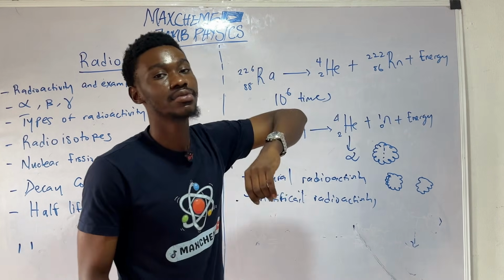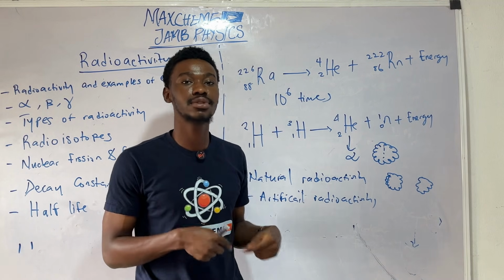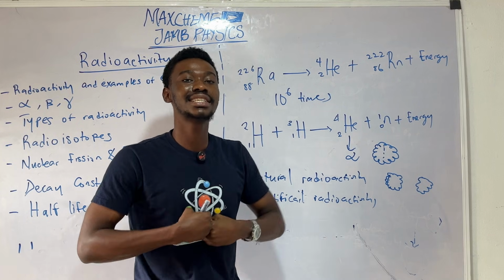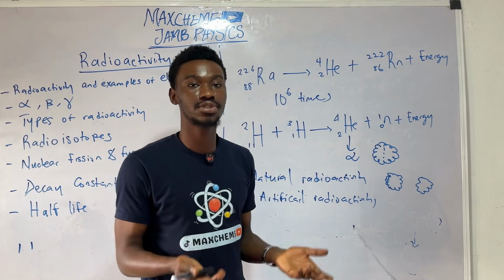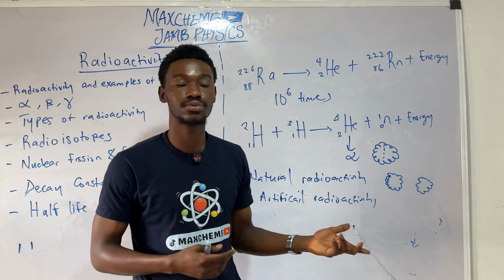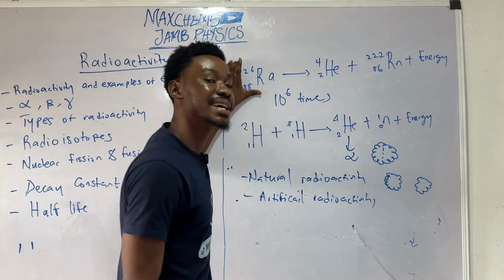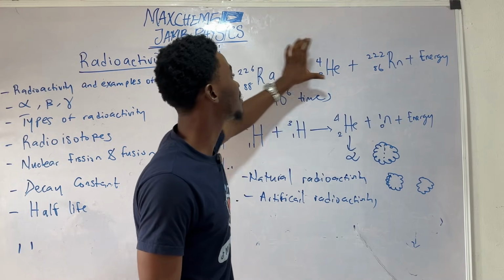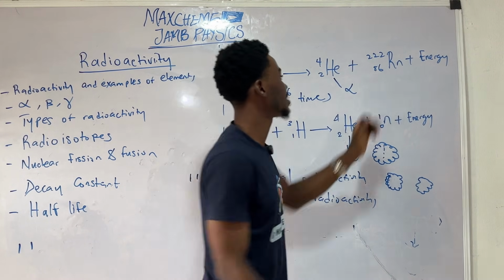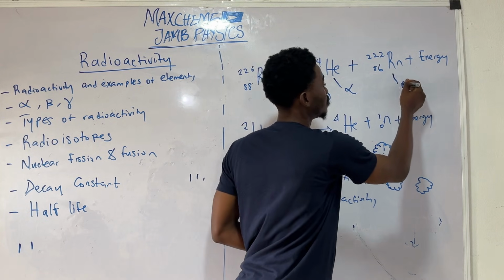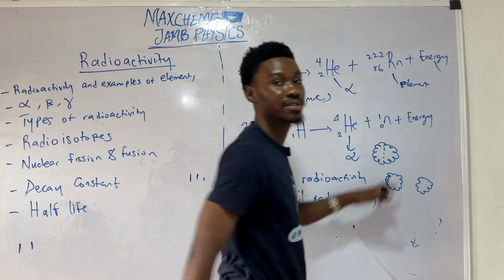The reason why radioactivity happens is because of the instability of the nucleus. So the nucleus needs to give away or release energy and certain types of radiation and particles like alpha and beta particles in order to attain stability. So this is the element's way of attaining stability. So it released an alpha particle, radon element, and the release of energy.